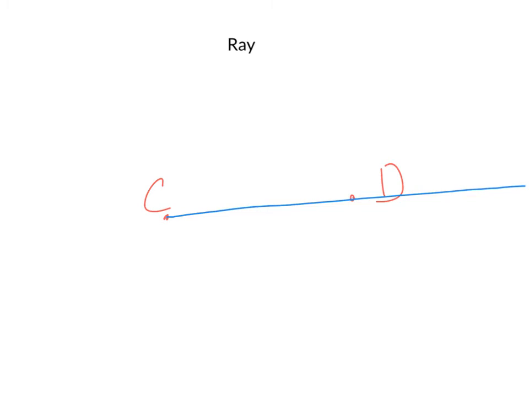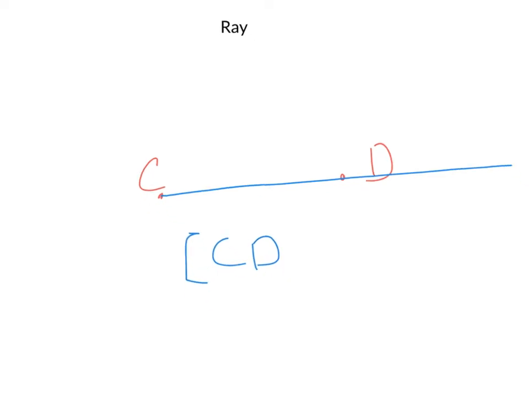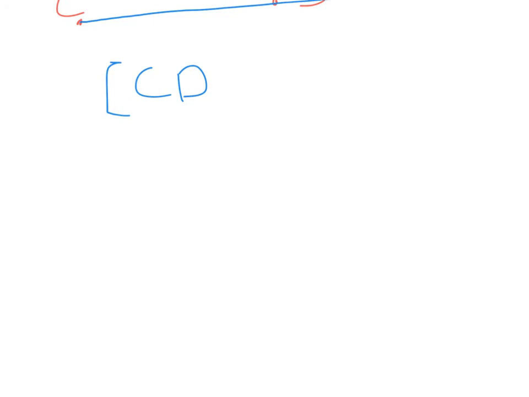So again, just like the line and line segment, we write down the name CD because it passed through those points, and then we will just put a square bracket at the C end to show that there is an endpoint of the ray at that point C. And we're going to leave D alone because D acts like a line and it keeps on going forever, but there's only the endpoint at C, so it stops here. Now if we wanted to draw another ray, say for example one that goes the opposite way, we could do that as well.